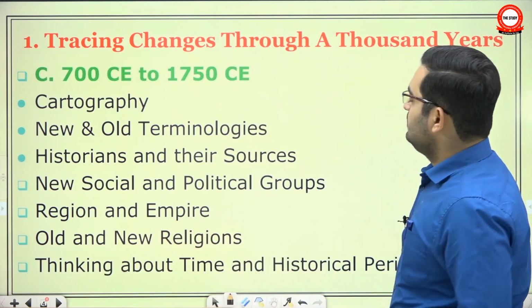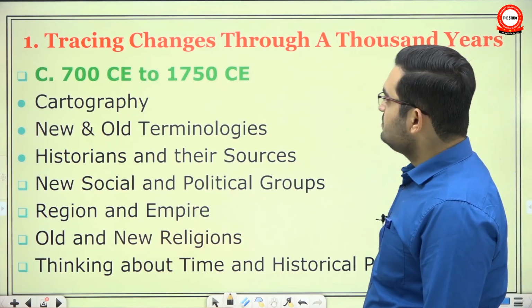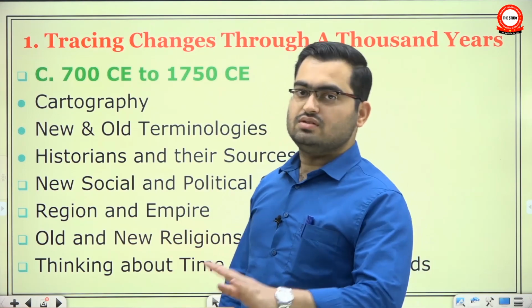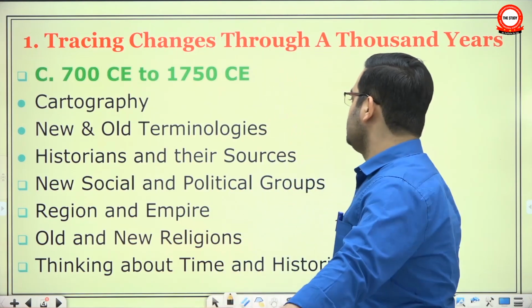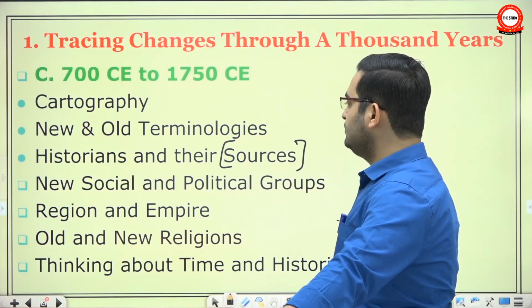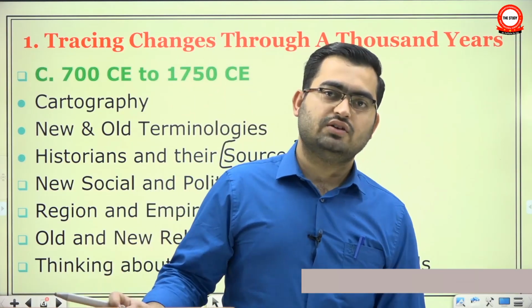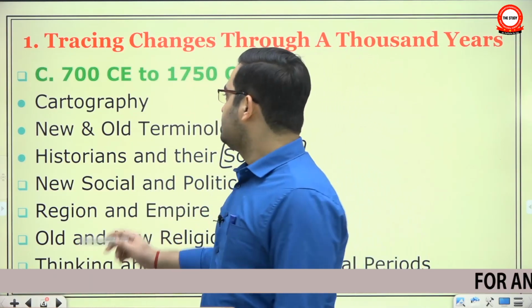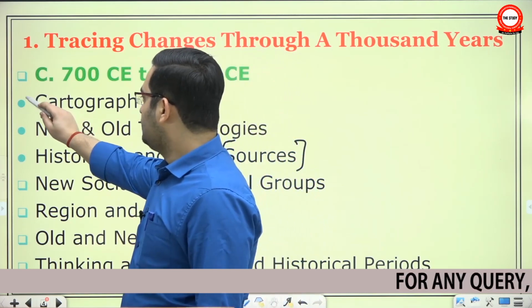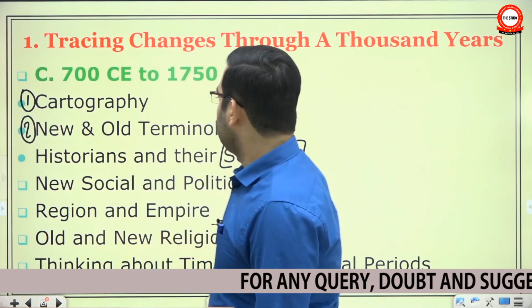See here, it says tracing changes through 1,000 years. That means changes kept happening through these 1,000 years. So obviously to study those changes, you will need sources. But before that, it tries to highlight some key issues, apart from many others, in studying different sorts of sources. And it gives two examples: cartography and changes in the meaning of terms.